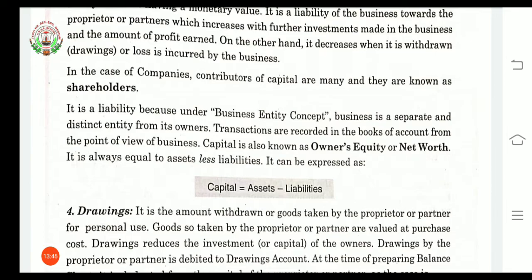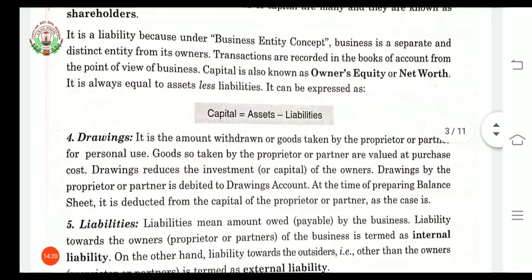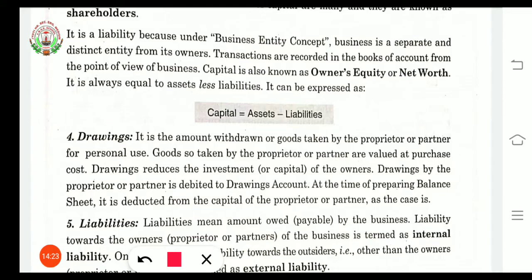Capital is considered a liability under one concept, the business entity concept. According to this, a business is a separate and distinct entity from its owner. When the owner has introduced capital to the business, his account will be kept separate, and each and every account will be maintained from the point of view of the business only. Capital is also known as owner's equity or net worth. It is always equal to assets minus liabilities. So we have one equation here: capital is equal to assets minus liabilities.